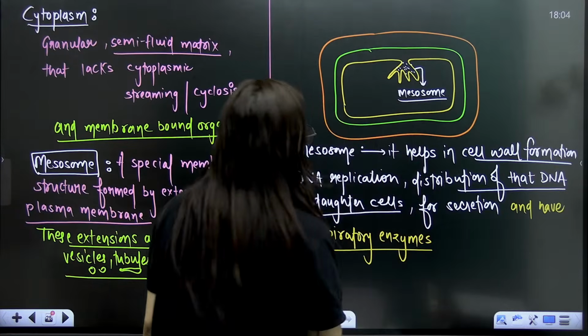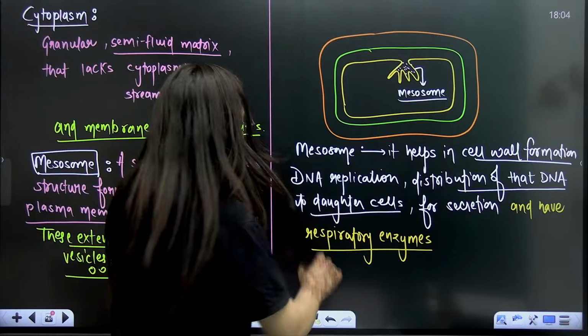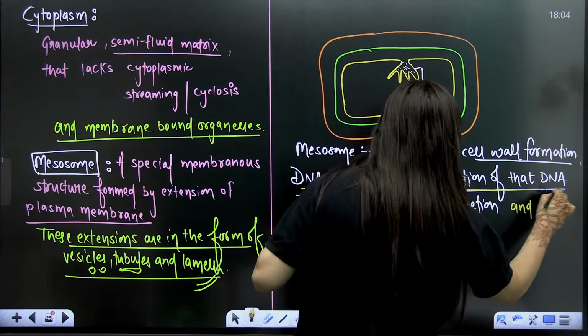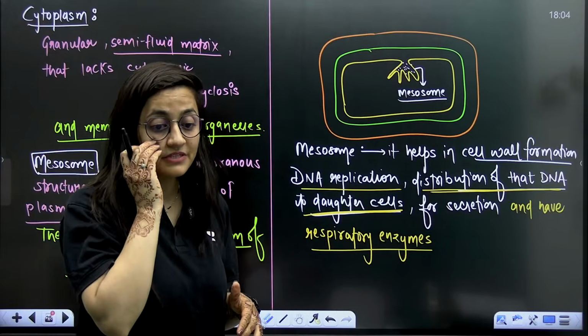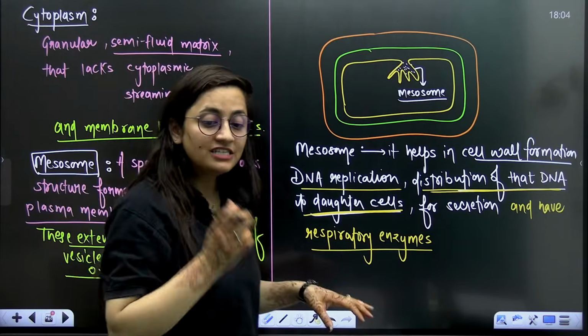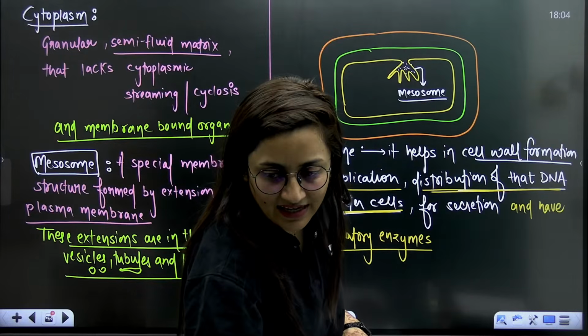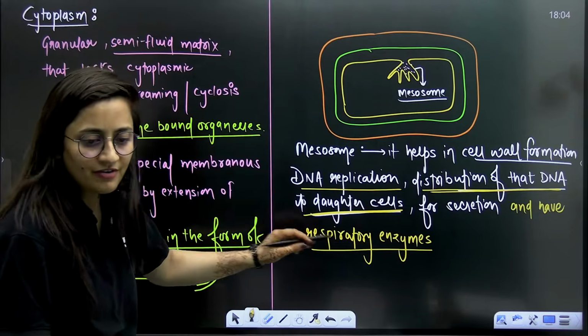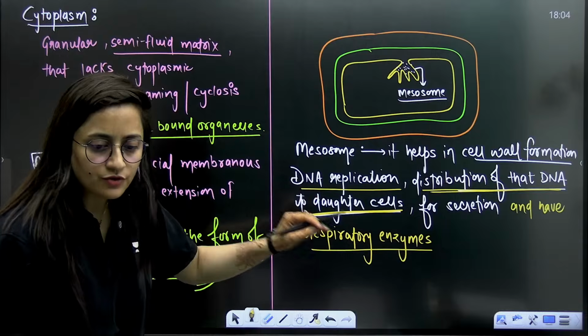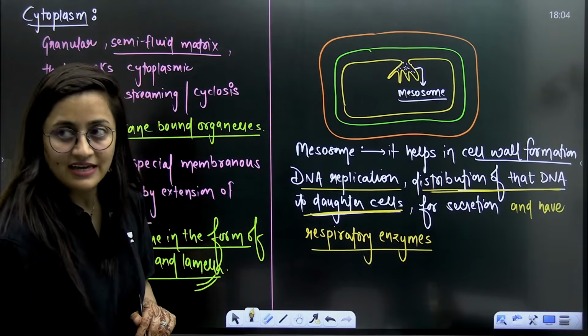So how do they help? They help in cell wall formation, DNA replication, and distribution of that DNA to the daughter cells, for secretion purposes as well, and they have respiratory enzymes. Of course, those enzymes are going to help in respiration, isn't it?